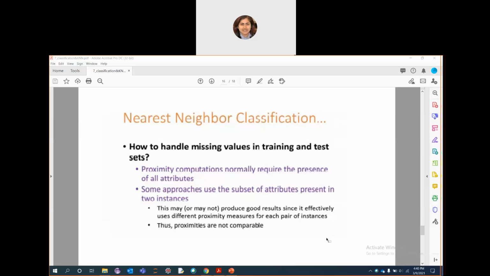And if we go through it in a different coding way, then you will be able to easily understand this. But just for now, to have the idea, these are different issues which are related to your nearest neighbor classification.